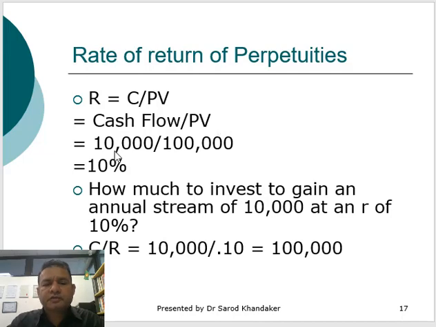For example, the cash flow is $10,000 and the present value of the perpetuity is $100,000. So what is the rate of return? 10,000 divided by 100,000 is 10%. Or if you ask another question, how much to invest to gain an annual stream of $10,000 at an R of 10%? So how much money do we need to invest to receive $10,000 per year at a 10% return? The answer would be $100,000.